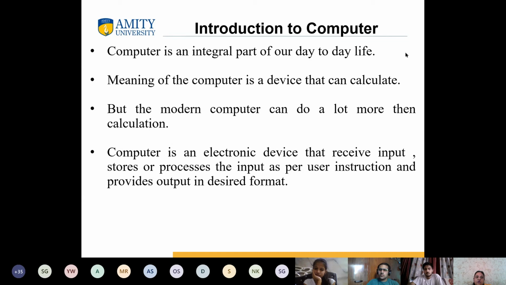So those instructions which are being executed require a certain controller, a certain unit which is executing all those services, and we require processing of that data also. So we have input, we have a processing unit which is processing all this raw data, and it is also generating certain output.